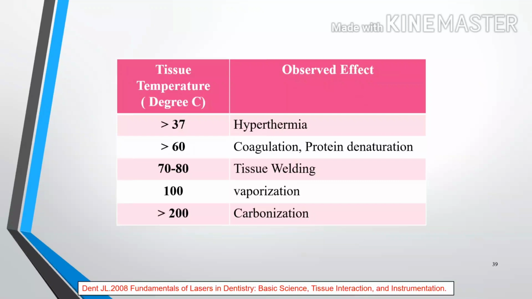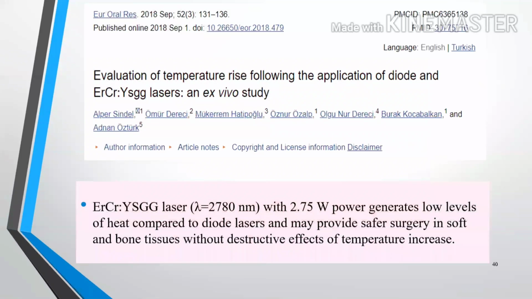When it is 100, vaporization occurs. If it is more than 200, there is dehydration of the tissue, and burning of the tissue occurs in air. And carbon is produced as an end product, so it is known as carbonization.